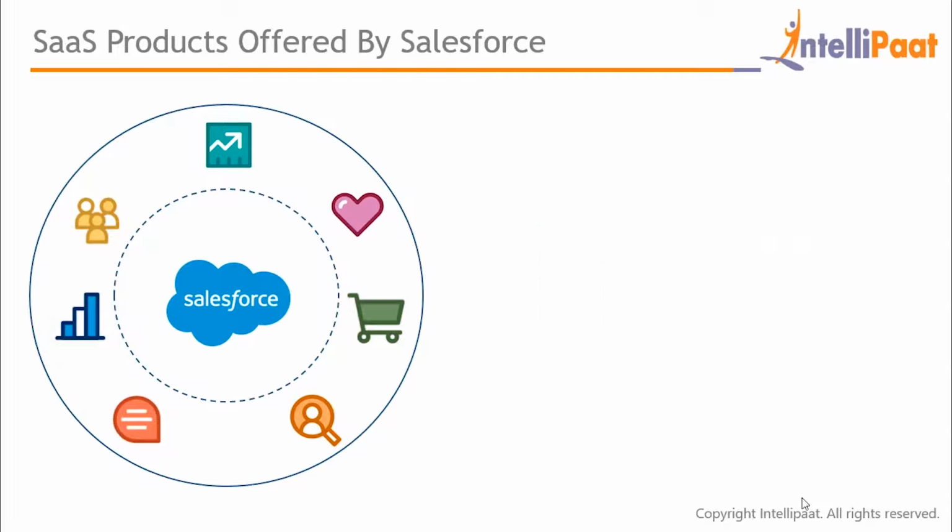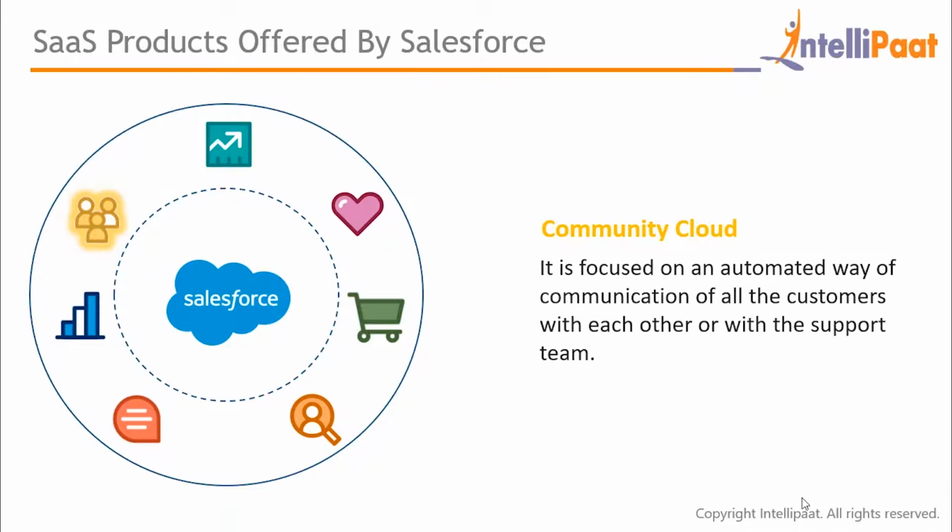Next is the Community Cloud. Community Cloud is a social platform that is designed to connect and facilitate communication among an organization's employees, partners, and customers. Community Cloud is basically focused on an automated way of communication of all the customers with each other or with the support team. These were all the SaaS products which are offered by Salesforce.